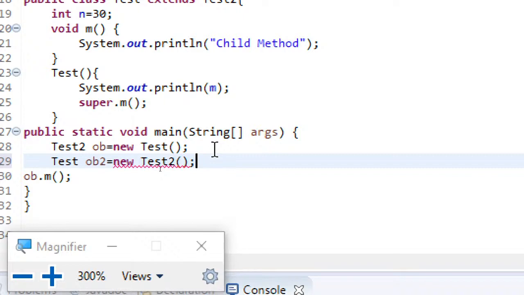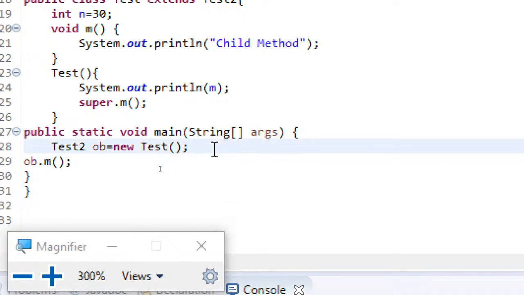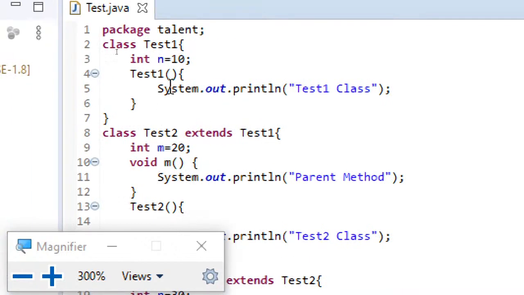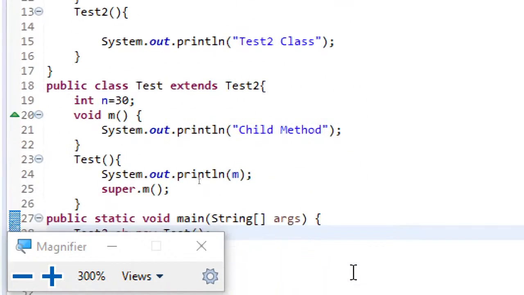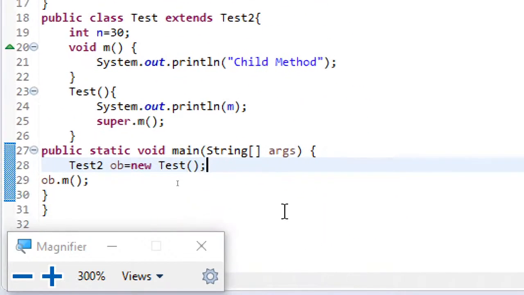Parent reference has access to the child object memory reference, whereas child reference cannot have access to the parent memory reference. These are the important things you need to remember with regard to final and super.